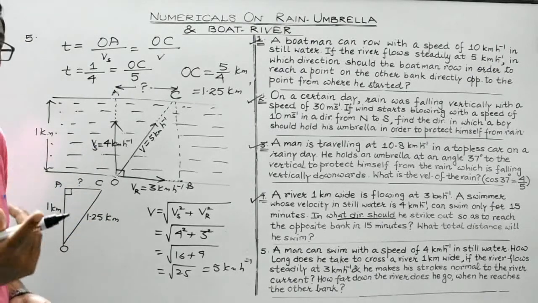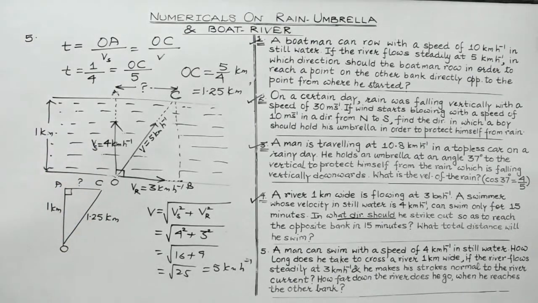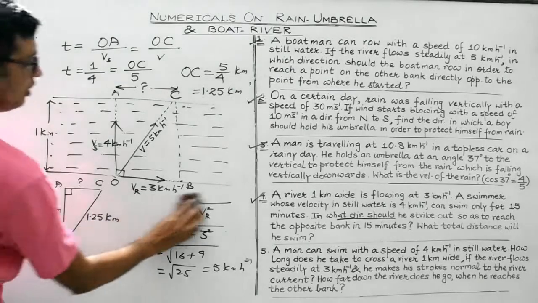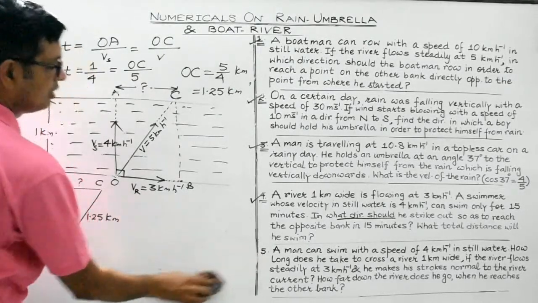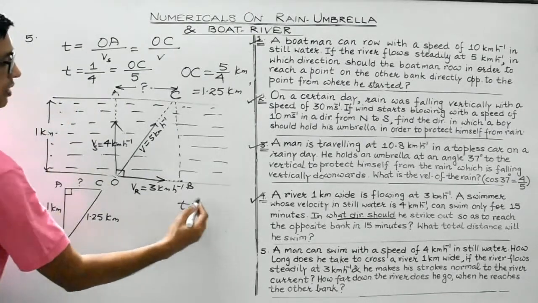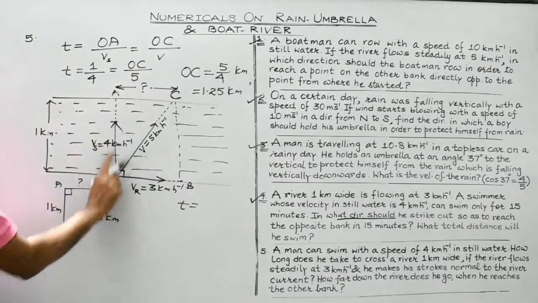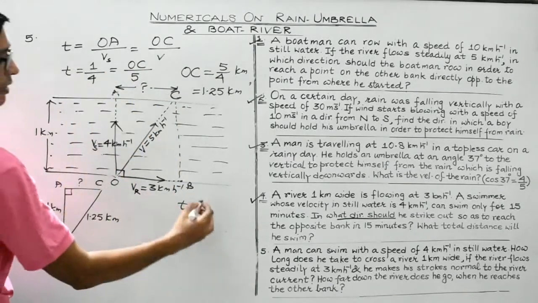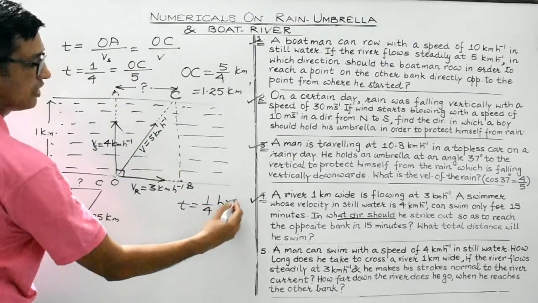There is some other alternative method as well, that I will share with you. Now, as I have told, the time taken by the swimmer in crossing the river, following either the OA or OC path, is 1 by 4 hours. This is the time taken.